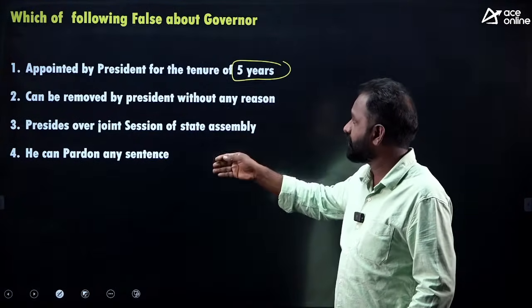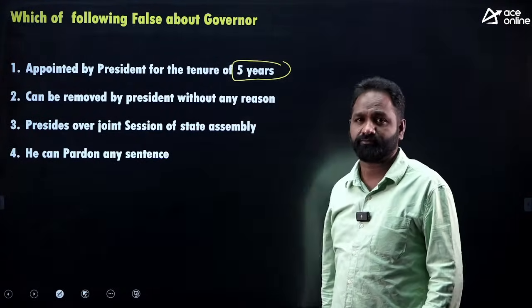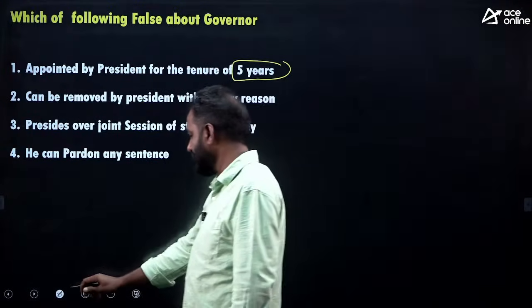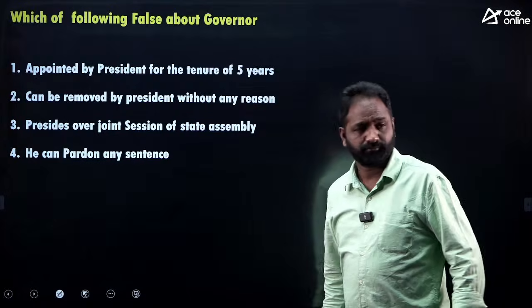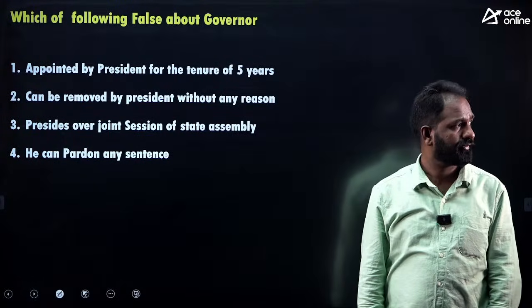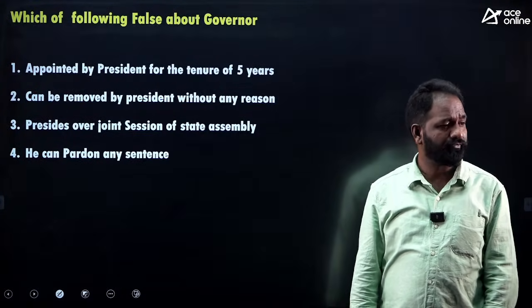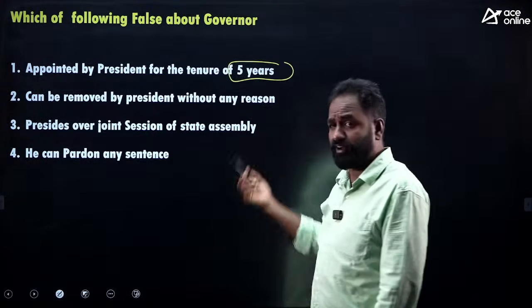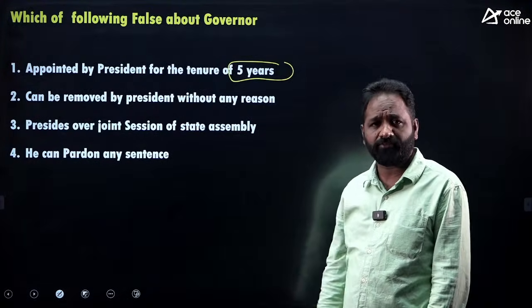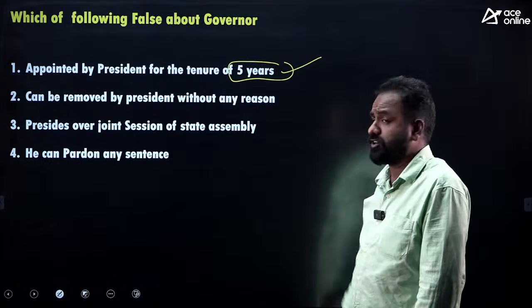So out of 4, which of the following are false? Multiple options. The question is about false. Yes, appointed by president of India for 5 years. Usually the governor won't work for 5 years, but it is the right answer. Appointed by president of India.